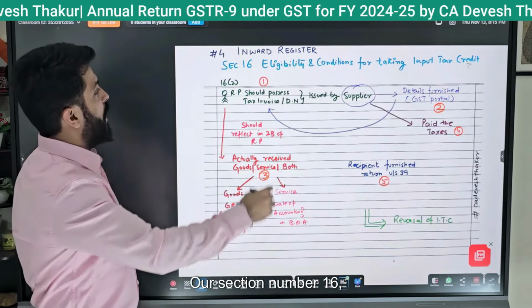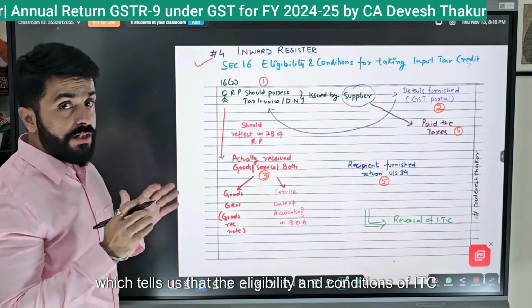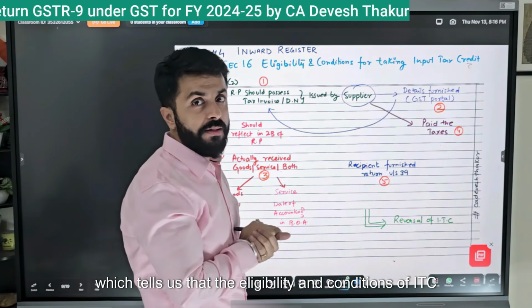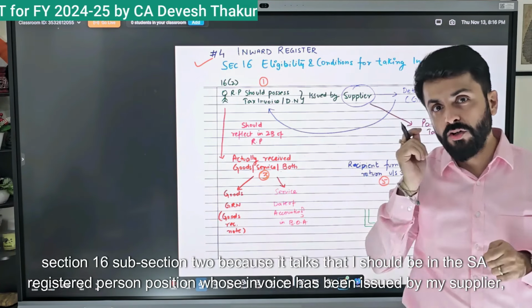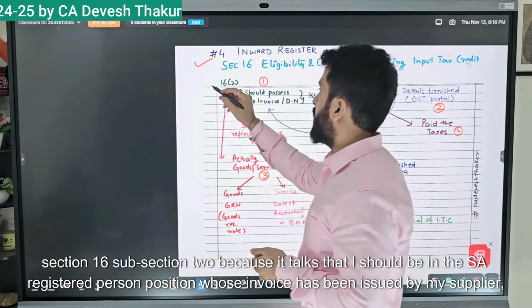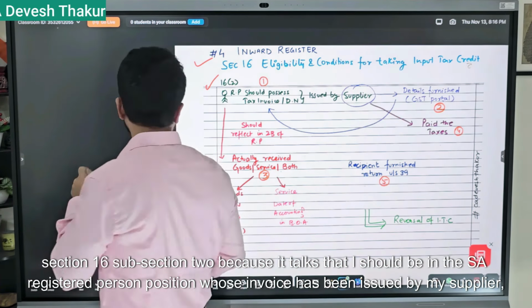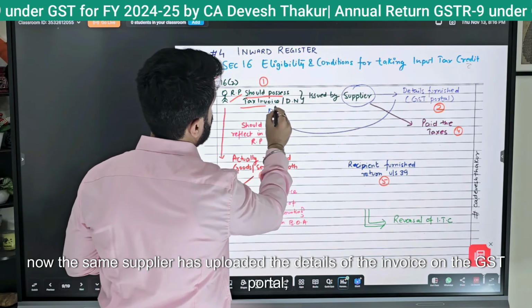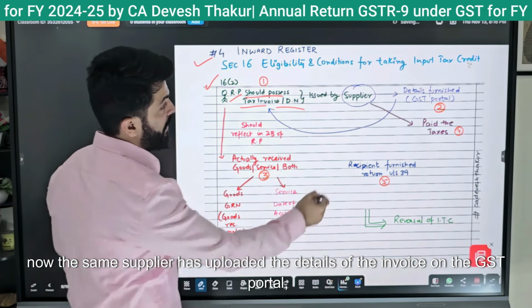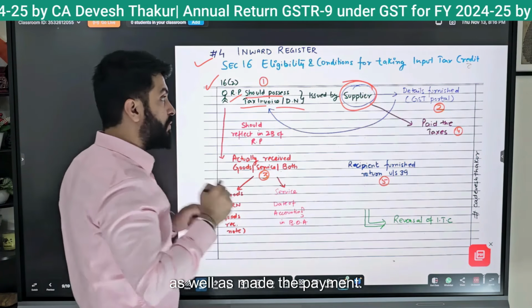Our section number 16 tells us the eligibility and conditions of ITC. First of all, section 16 subsection 2, because it talks about how I should be a registered person in possession of the invoice issued by my supplier. Now the same supplier has uploaded the details of the invoice on the GST portal as well as made the payment.